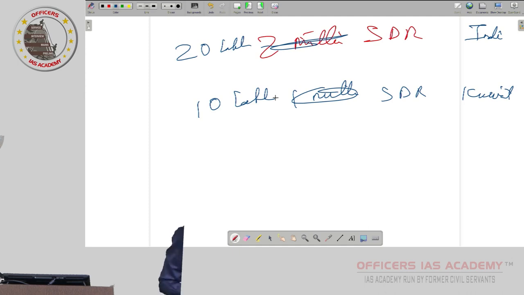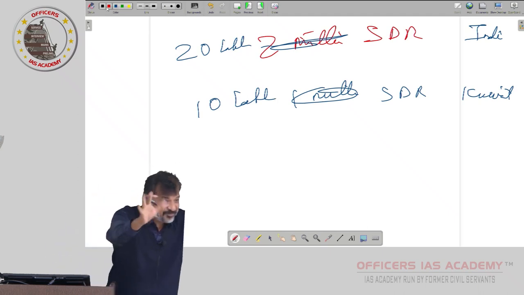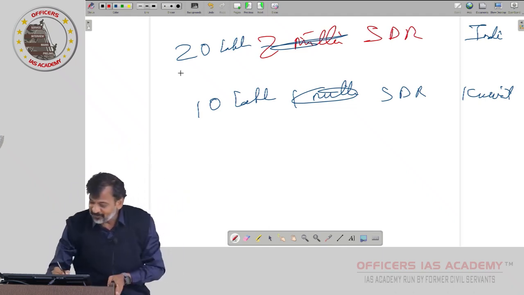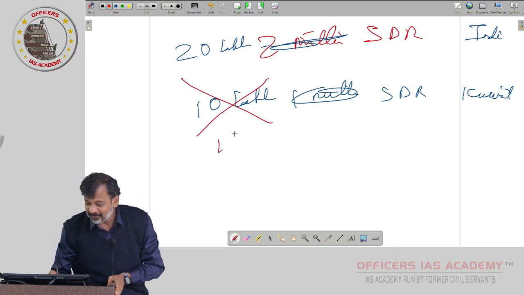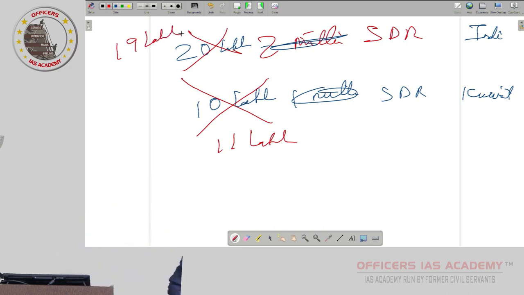Yes or no? You can say, oh, you want 1 lakh SDR? Okay, I am giving. This SDR is not physical currency. Are you understanding? But in the electronic system, it will be there. So Kuwait's SDR, 10 lakh, hereafter 1 lakh will be added, and it will become 11 lakh SDR, and India will become 19 lakh SDR. Because India has used 1 lakh, Kuwait has earned 1 lakh SDR. Are you understanding? This is how it operates.